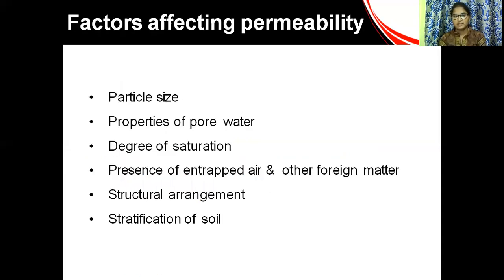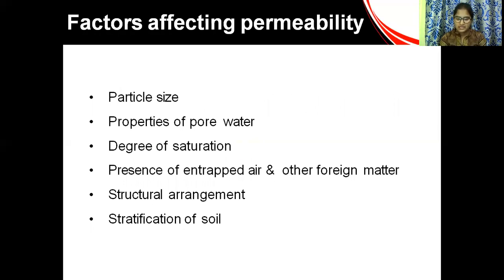Next, factors affecting permeability. What are the different factors affecting the permeability? They are particle size, properties of pore water, degree of saturation and entrapped air, structural arrangement, and stratification of soil.